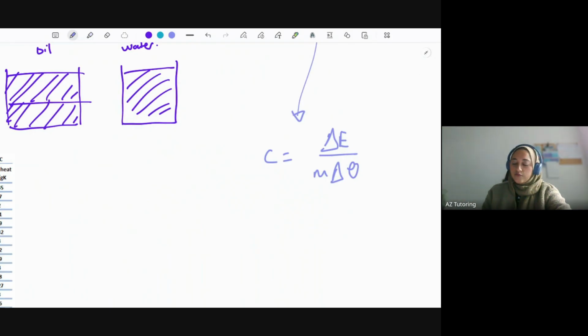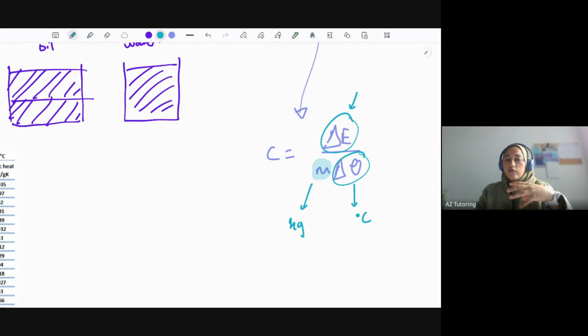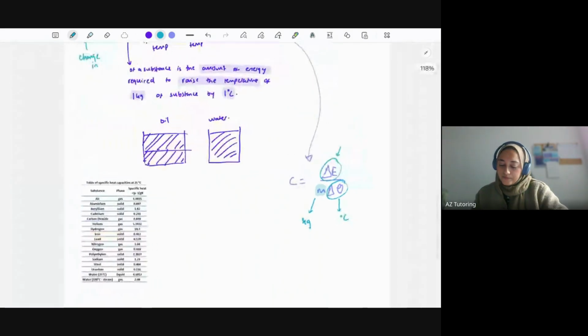How can I work out each of these? Well, mass, you can figure this out. We can measure it using a scale, right? So that's kilograms. Think of a way that you can measure the mass of something. We've then got change in temperature. Of course, you could use a thermometer: measure the starting temperature, measure the end temperature. And then finally, the change in energy, which you'll see how we can relate power and energy to each other. So there's means of actually finding the change in thermal energy as well.